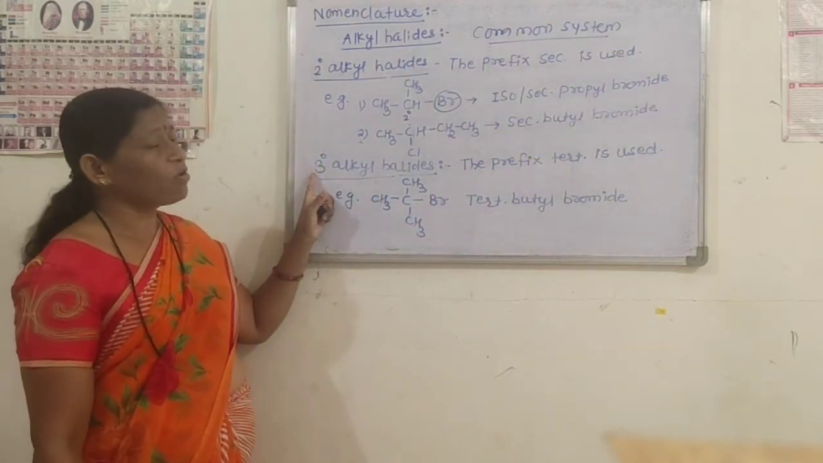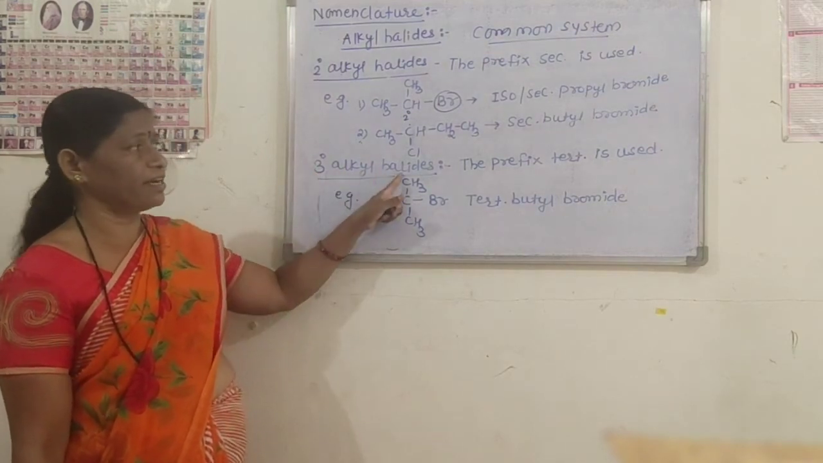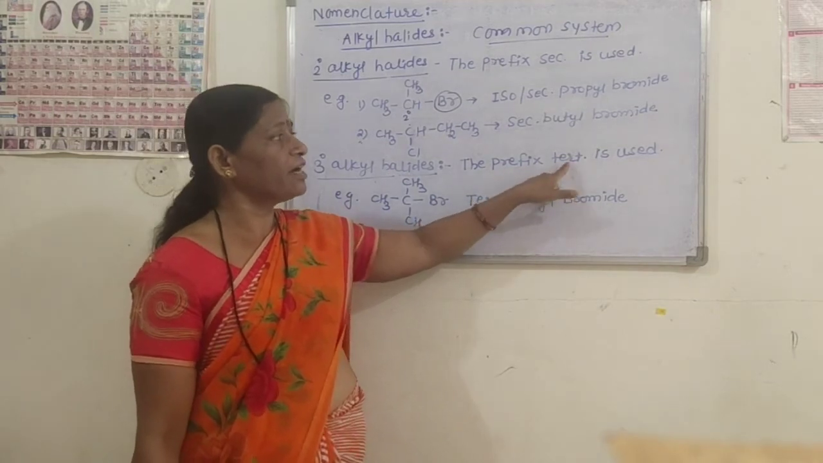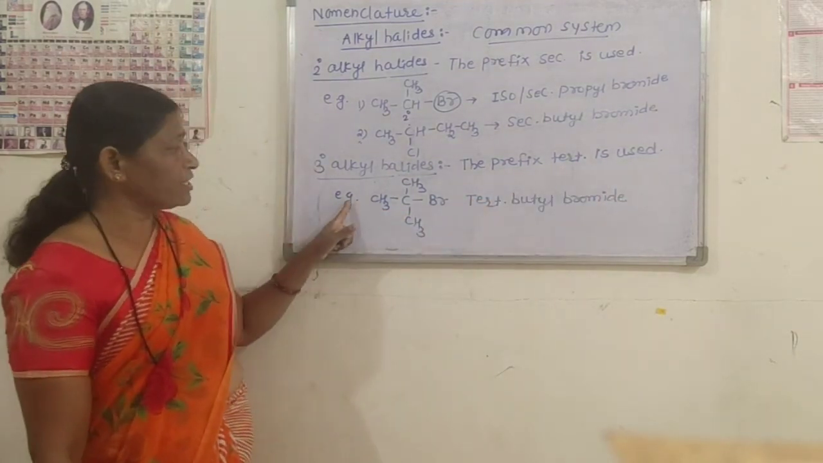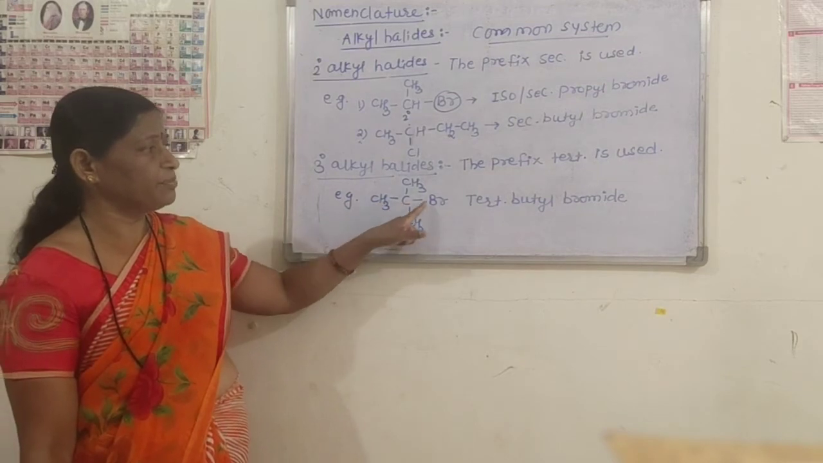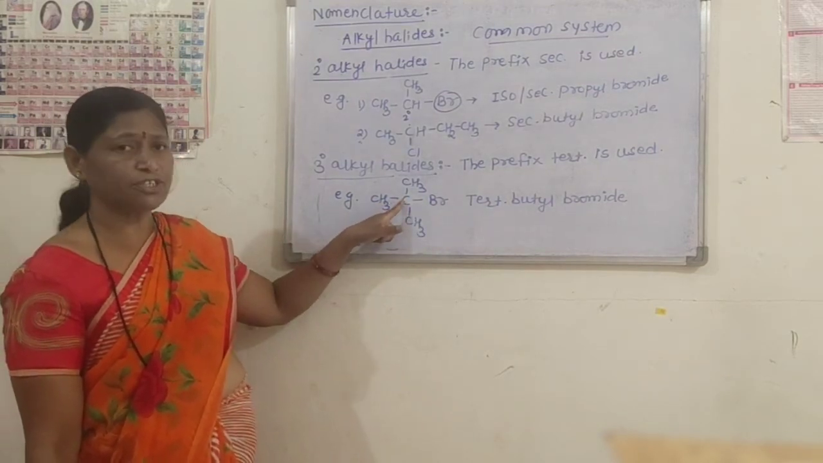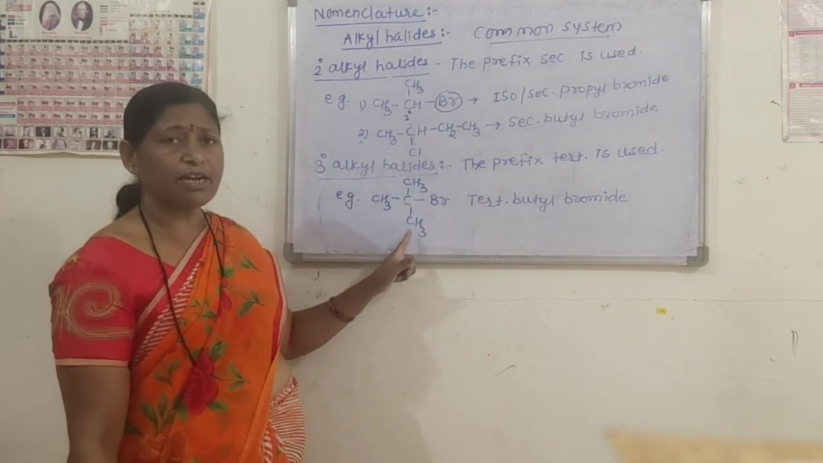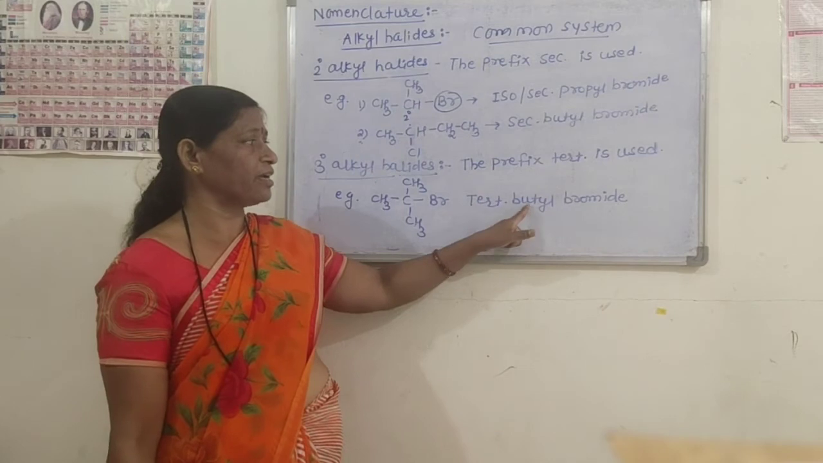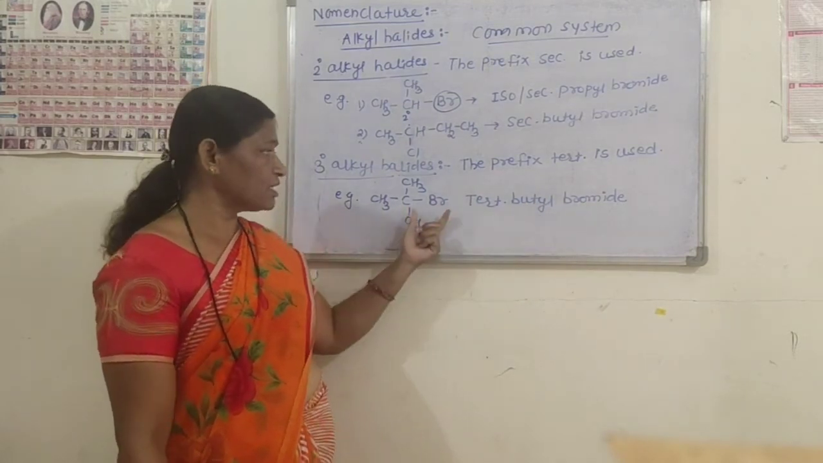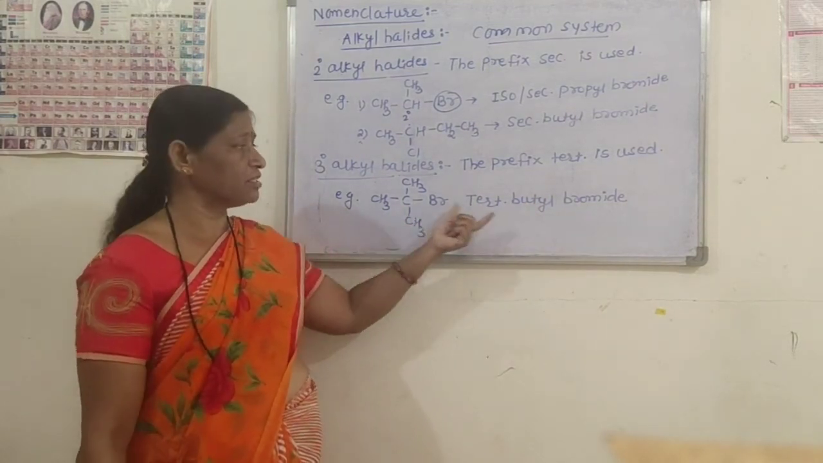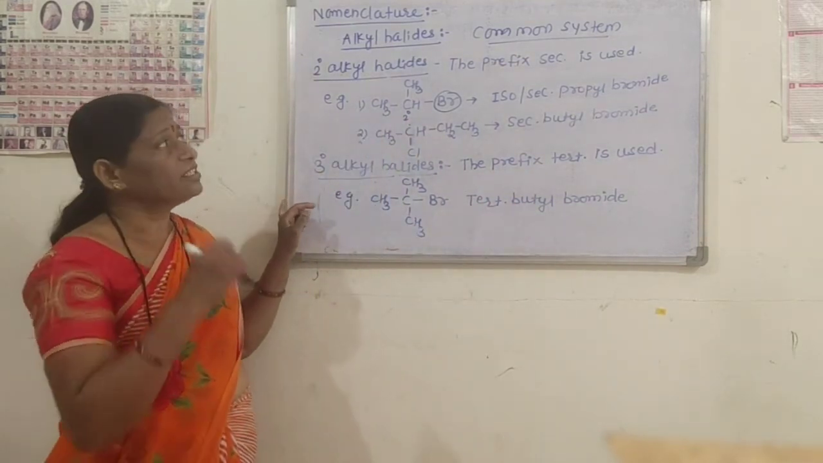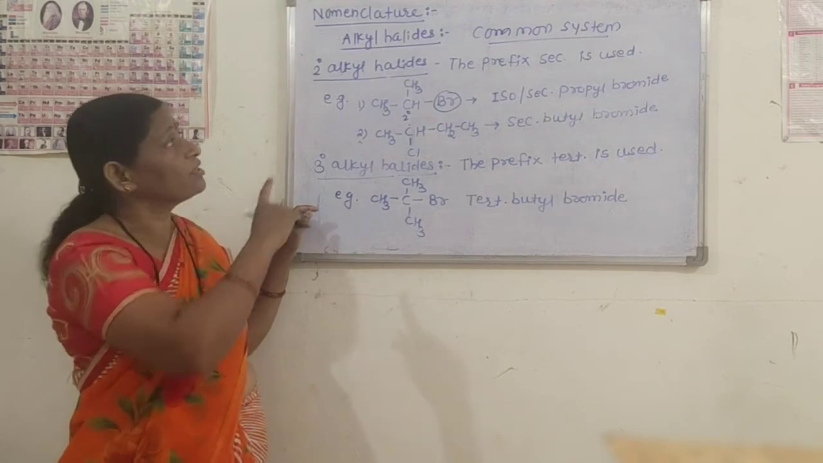Then we have to see the common names of tertiary alkyl halides. For tertiary alkyl halides in the common system, the prefix tert is used. For example, (CH3)3CBr. This carbon atom is tertiary, therefore the prefix tert is used in common names. Total carbon atoms are four, therefore the alkyl group is butyl, and for Br, bromide. The name of this compound is tertiary butyl bromide. And this is our common system nomenclature for the alkyl halides.